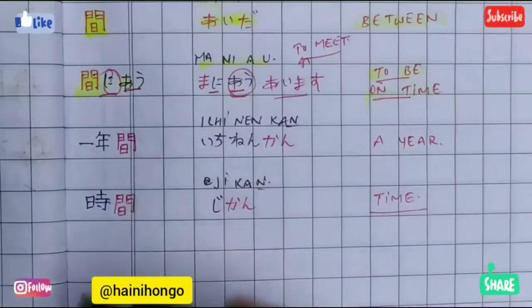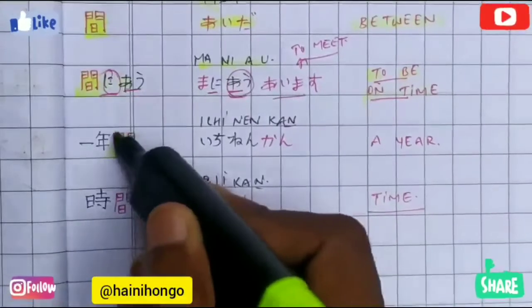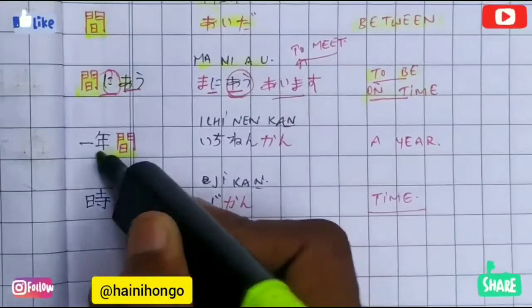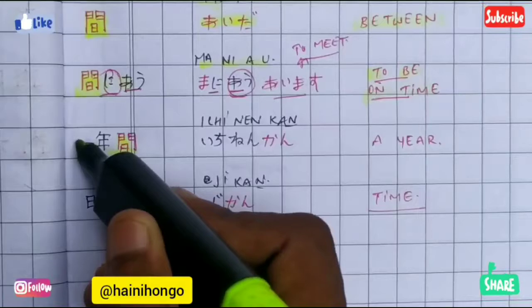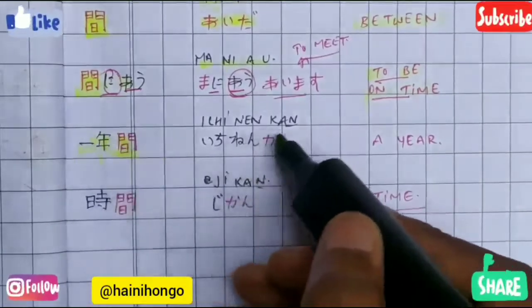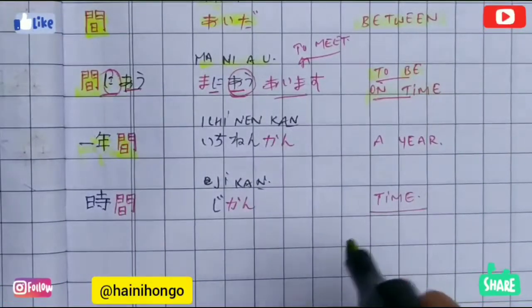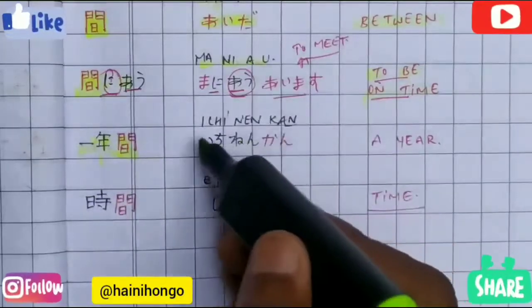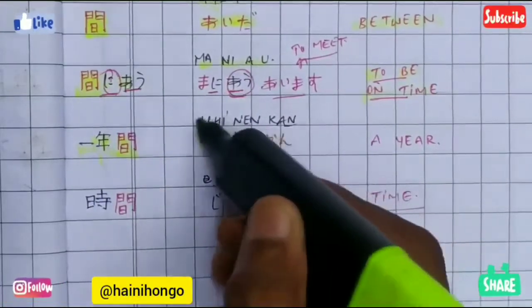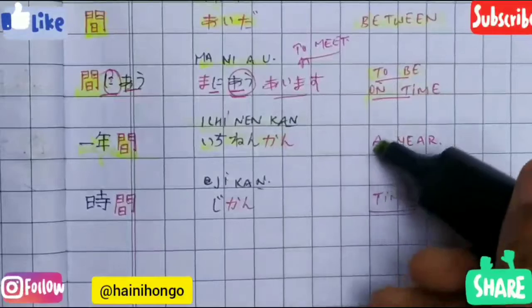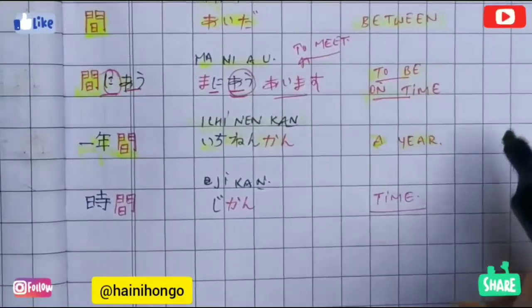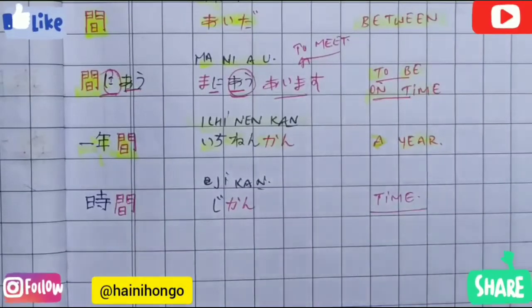Third is, if we are writing this kanji as a suffix with the kanji of one and year. This is our kanji of one and this is our kanji of year. We have already learned these 2 kanji. I'll drop the link in description. Then these would be pronounced as ichi nen kan. Ichi nen kan means a year, which is a duration. This is used here for duration.